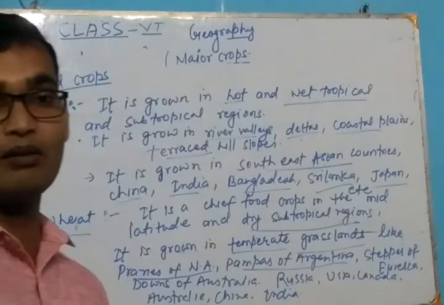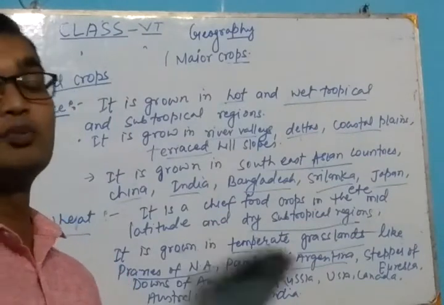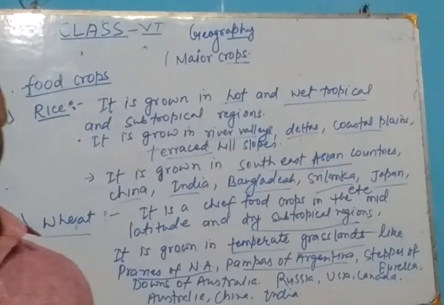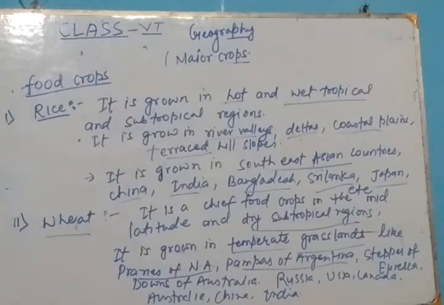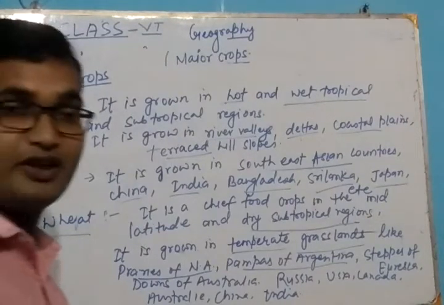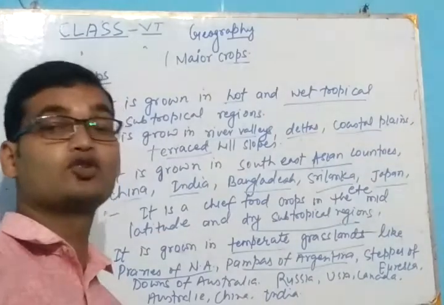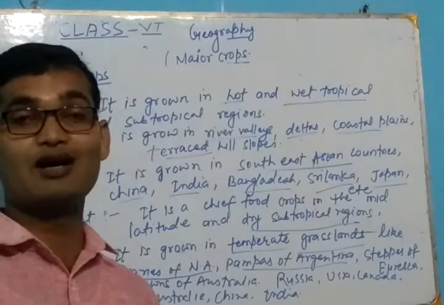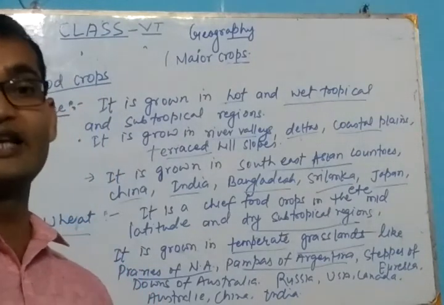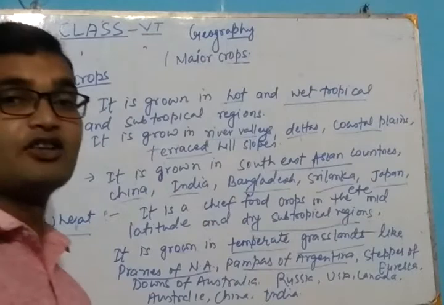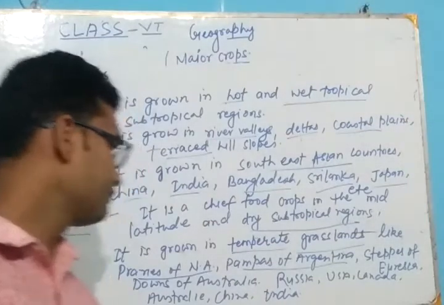The prairie grassland in North America grows more than 50% of the world's wheat, and this is also known as the wheat basket of the world. Means prairies of North America are known as the wheat basket of the world.